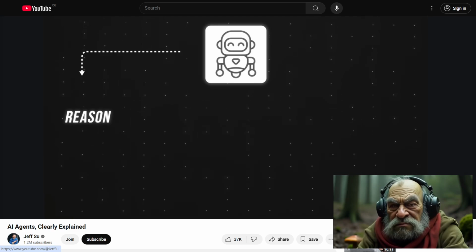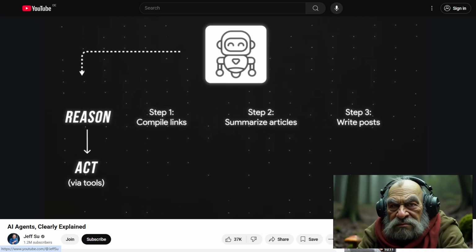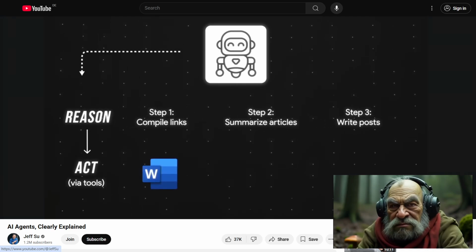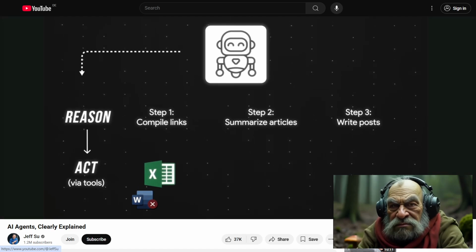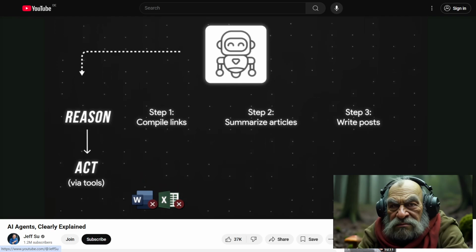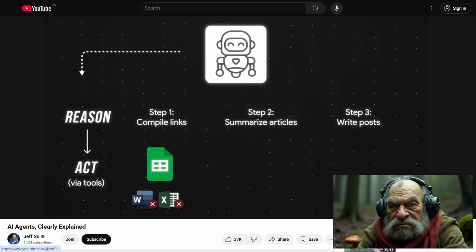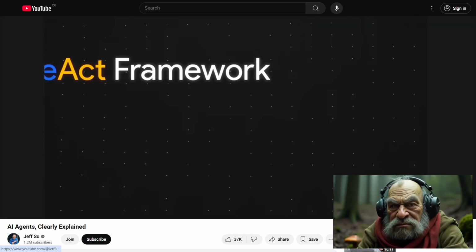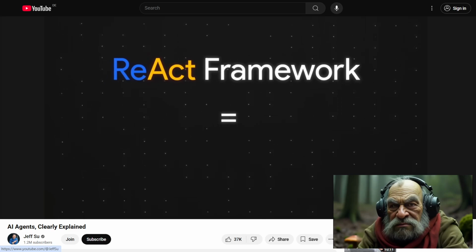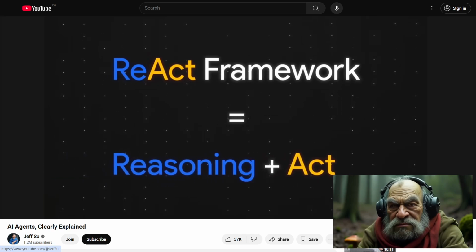The AI agent must act, aka do things via tools. Should I use Microsoft Word to compile links? No, inserting links directly into rows is way more efficient. What about Excel? No, the user has already connected their Google account with make.com, so Google Sheets is a better option. Pro tip, because of this, the most common configuration for AI agents is the React framework. All AI agents must reason and act, so react. Sounds simple once we break it down, right?